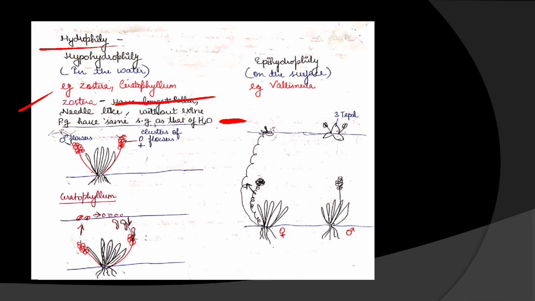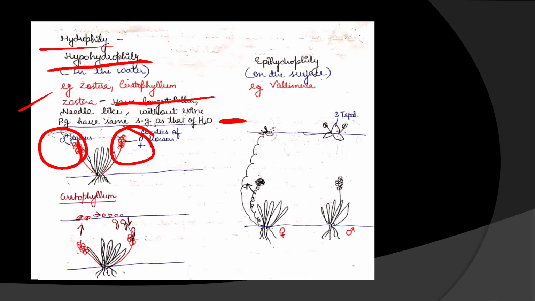So that is why the pollens of Zostera can float in the water. These are the male flower and these are the female flower. Now one more thing, this is hypohydrophily pollination. This is the pollination taking place in the water.